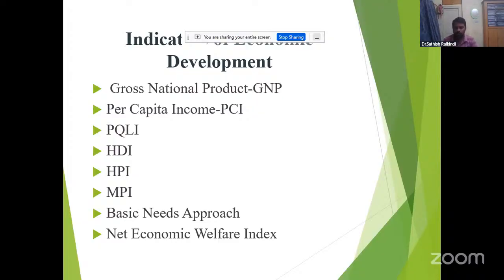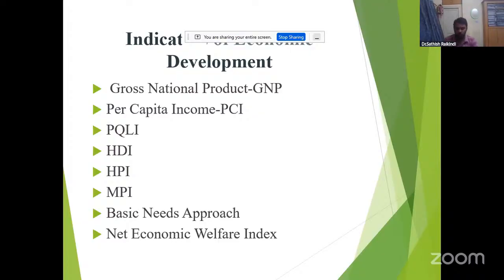UNDP developed two alternative indices, and the HPI was introduced in 1997. HPI is based on three main indices. What are the three? Number one, the percentage of people not expected to survive to the age of 40.